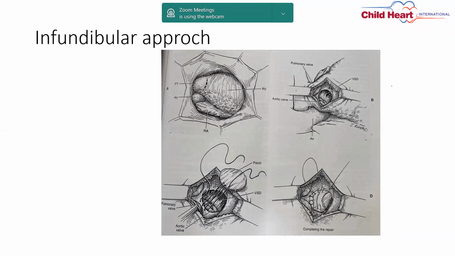Third approach is the infundibular approach. The outlet muscular VSD, where it is away from the pulmonary annulus, where you have a good muscle to suture below the pulmonary annulus. This approach is a good approach. Your incision should be below the pulmonary annulus, 1 to 1.5 centimeters below, at the area where there is not much coronary crossing.